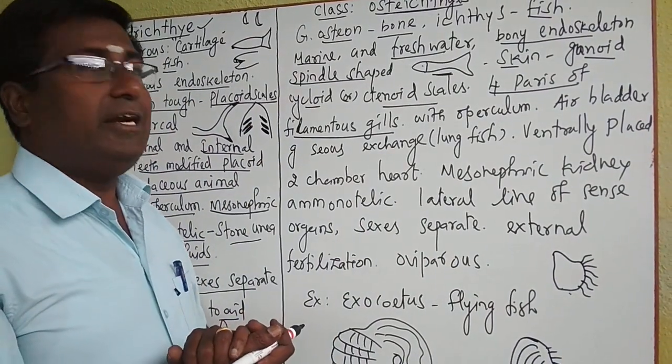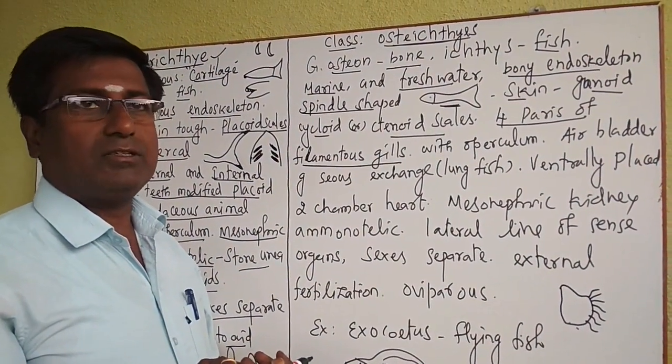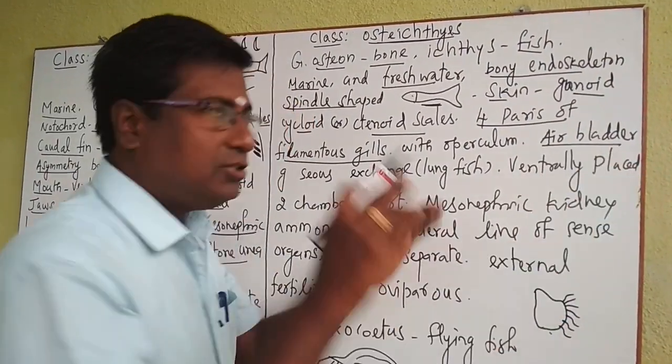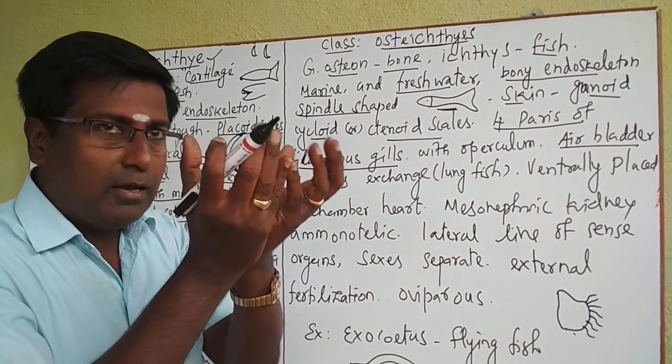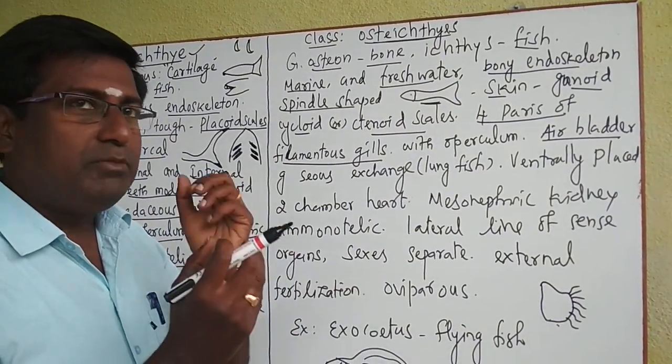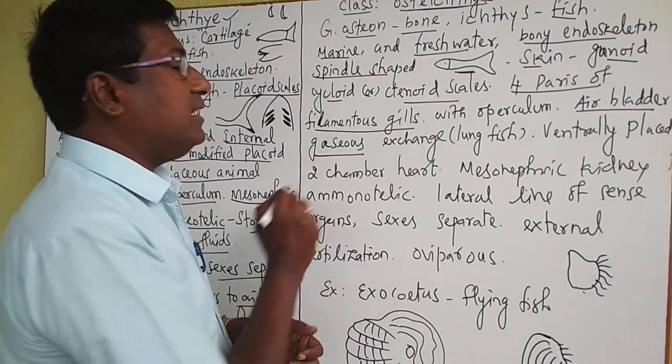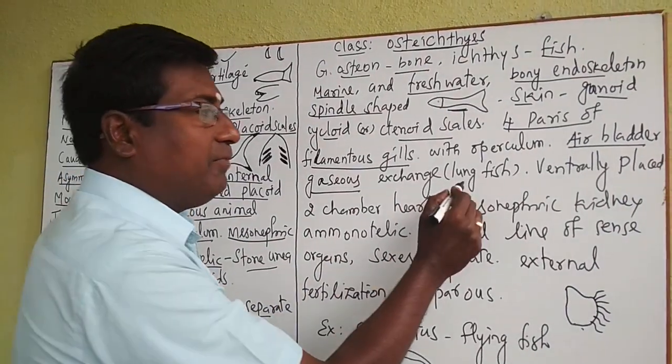This plummentous gill is used for the respiratory process. And one more special character here: the air bladder is present. It looks like a small balloon, like a bladder, present inside the body of these fishes. It is used for gaseous exchange in lungfishes.